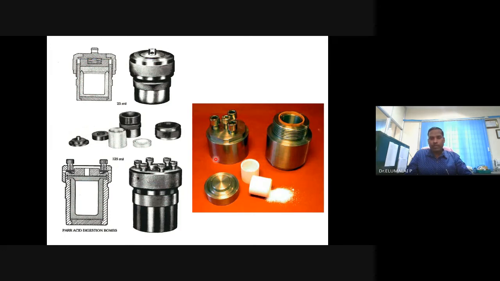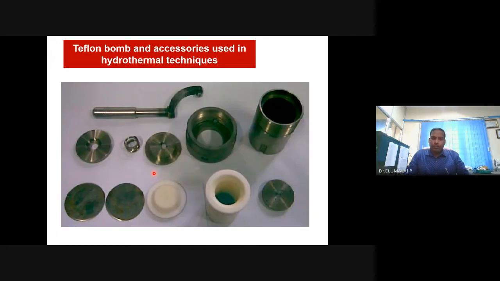Sometimes even the metal outer jacket gets damaged, and we have to replace it several times. Very high pressure is built, even though you are just heating. Several tons of pressure is spent, for better exfoliation of the components, in the autoclave bomb.